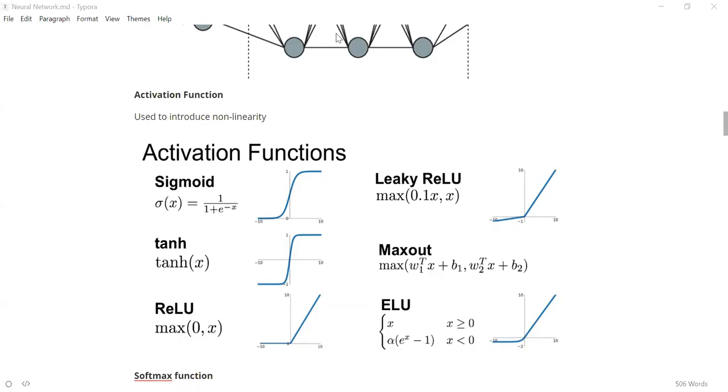In our example, we are using sigmoid, just to give a very simple example. Sigmoid was present from a long time ago, maybe from 1980 or so. But there were a few problems with sigmoid. It was difficult to train the neural network with sigmoid. So ReLU came around a few years ago.